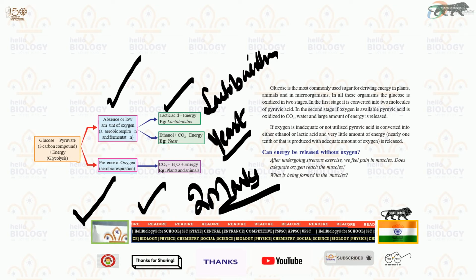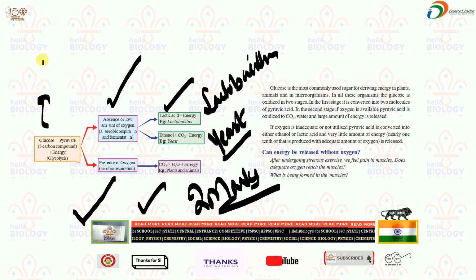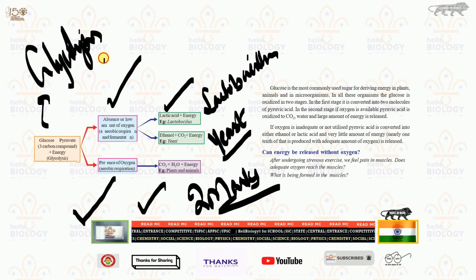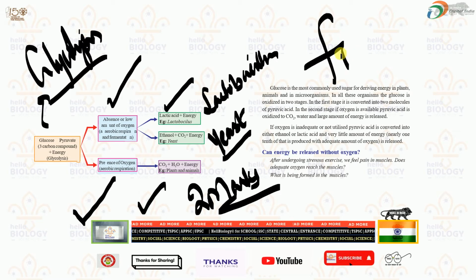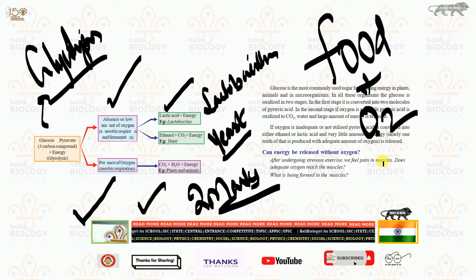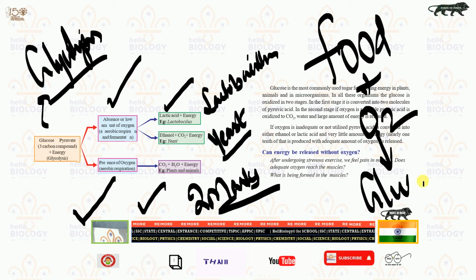into energy. This process is called glycolysis. You are eating food, taking oxygen, and the food is converting into glucose.